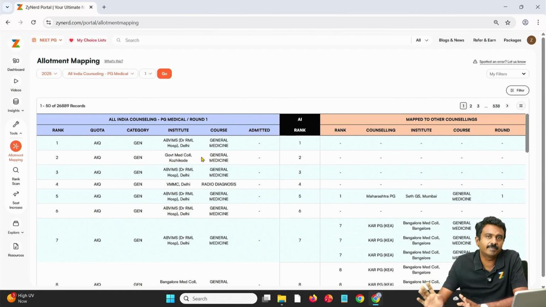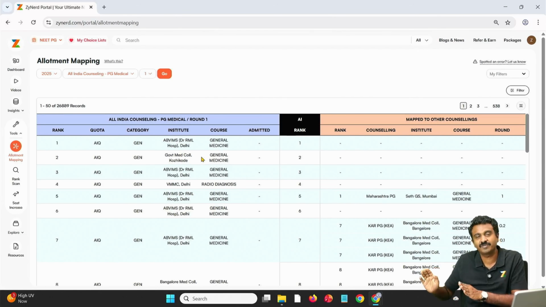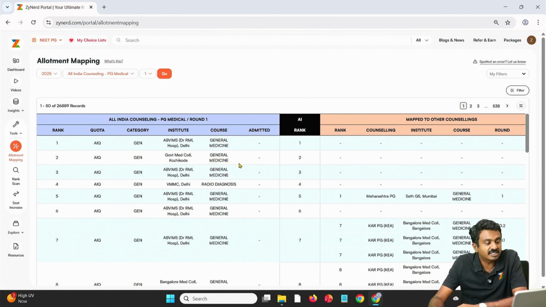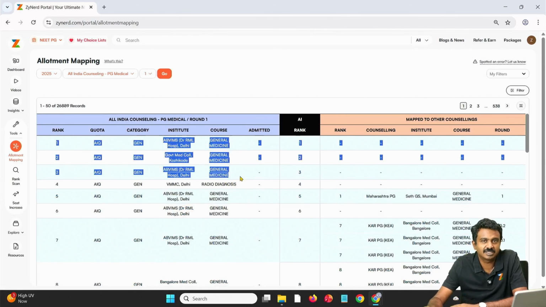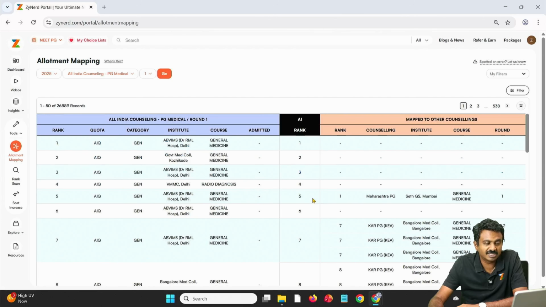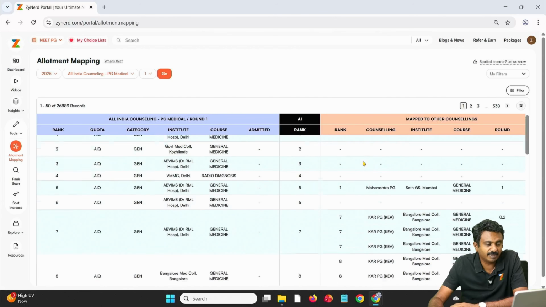Seat increase might come up for other reasons which were not even there in round 1, but these might not end up being vacancies is what we can possibly assume. Let us say one of these candidates got a great rank in INICET and now did not join because the candidate is confident about INICET. Maybe that is vacant, 1-2% chance. But as of now, we assume they might not have gone ahead with another seat. They might have joined the seat and might not go with any other seat because they don't have any other option in NEET PG 2025.